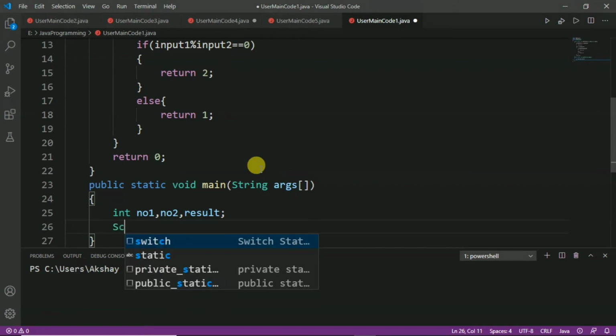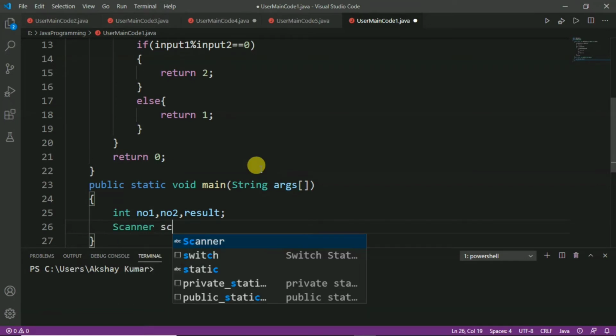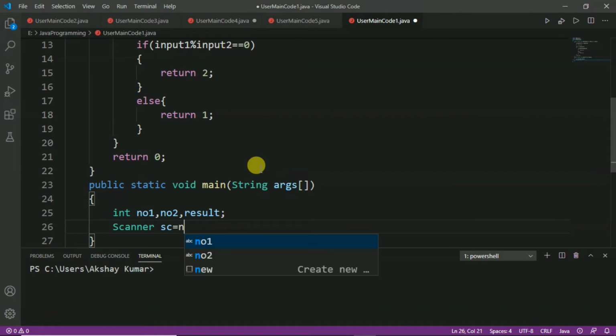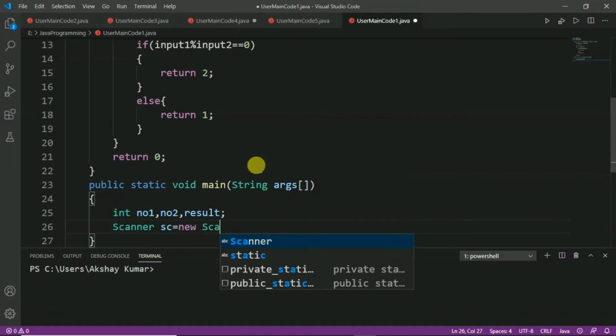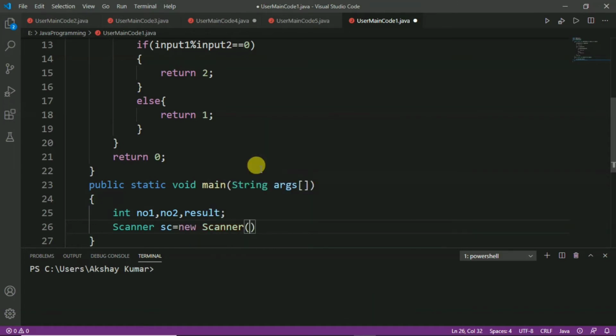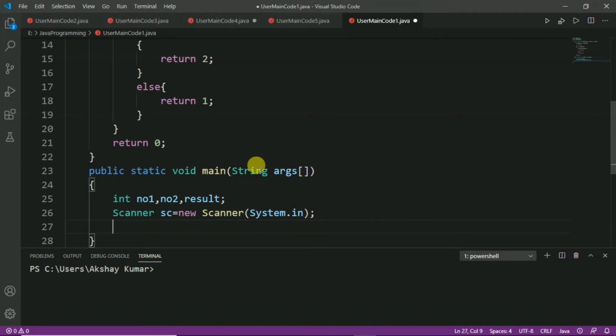After that we will create the Scanner class object. So, we have to write new Scanner(System.in), which will represent the keyboard, and after that we will write a message to the user to enter the first and second number.